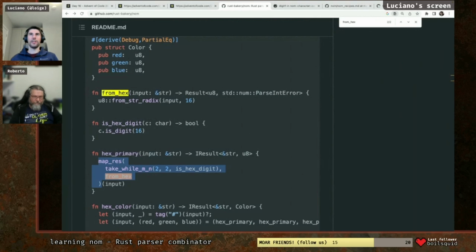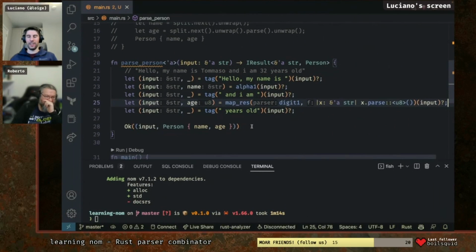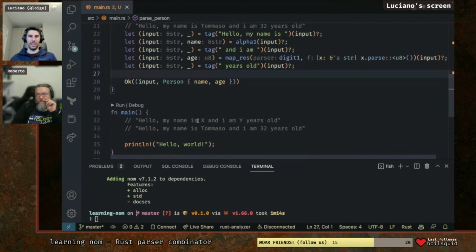Okay, we have a lot of activity in the chat. Sorry for ignoring the chat. We were too focused on solving this. So we have WGAFFA. Hello, how are you? And Allevo Tommaso suggesting to use anyhow. I don't think we need to use anyhow. I think this is the beauty of this library. It takes a while to learn all the combinators, but when you do, it's very flexible. And you are correct in saying that it's just a fancy way to write regular expressions, but I think it's a little bit more than that, and we will see in a second why.